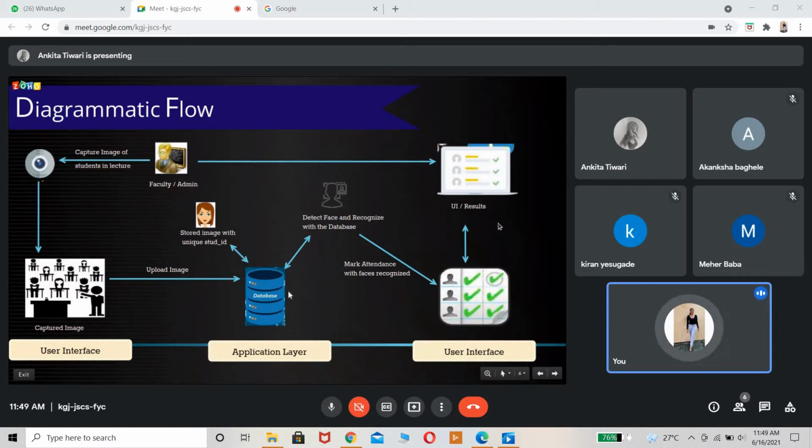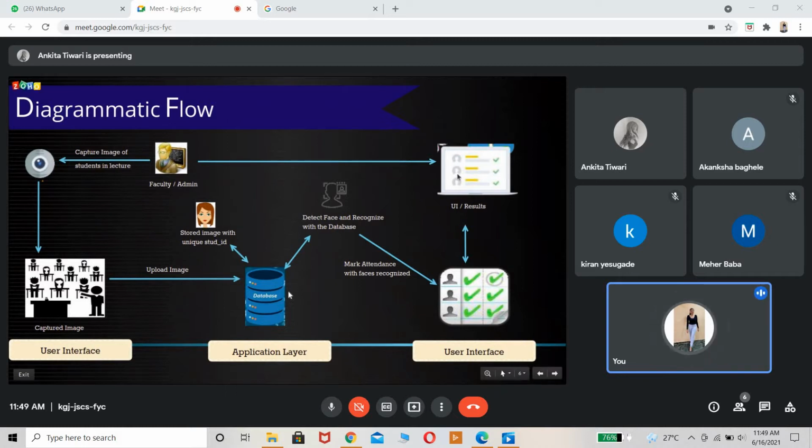Yeah. So this is the diagrammatic flow, how it is going to work. The teacher is supposed to take the picture of the students and upload it on the application layer. Application layer is database. So in the database there is already data stored with unique IDs. As I said, the unique ID is the PRN number, and the faces will be detected from the database with the uploaded image,